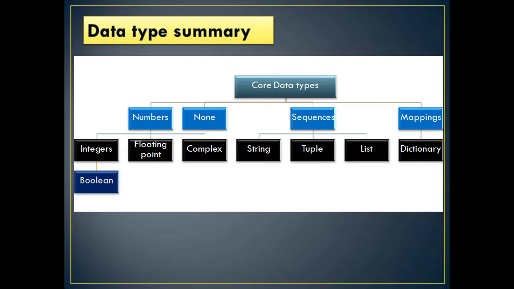Once again I have told you the need for a data type: because we should know what kind of value is stored, depending upon which the memory is allotted. Second, depending on it, the type of operation is applied.